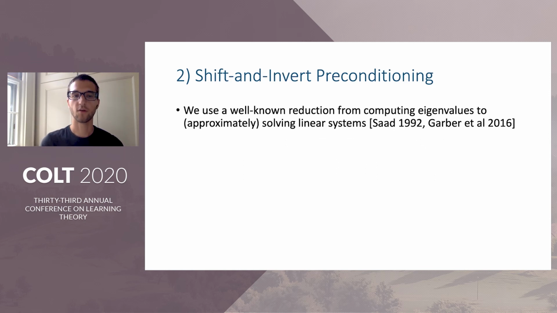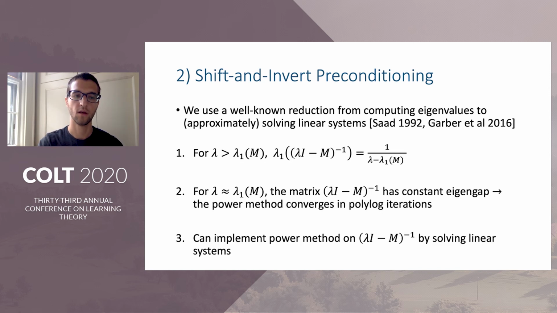To extend this lower bound to solving linear systems, we use a standard reduction based on what is called shift and invert preconditioning. This was studied by Saad and Garber et al. The reduction works as follows.